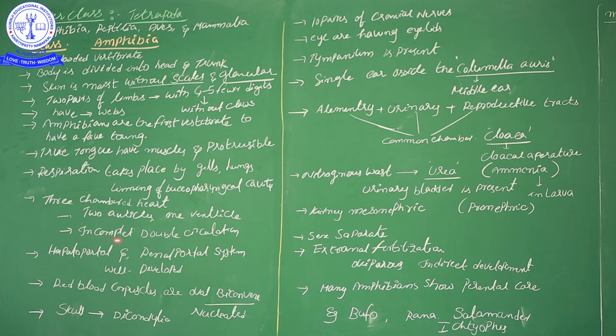It shows incomplete double circulation. Sorry. Then another very important part of the circulatory system: the hepatoportal system and the renal portal system are well developed. A portal system means blood is pumped without involvement of the heart.